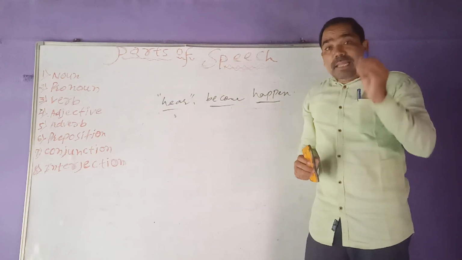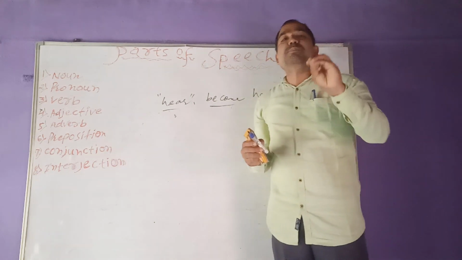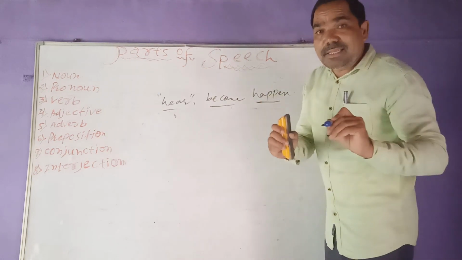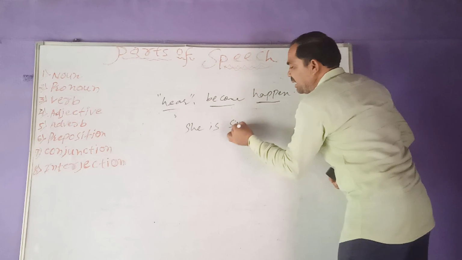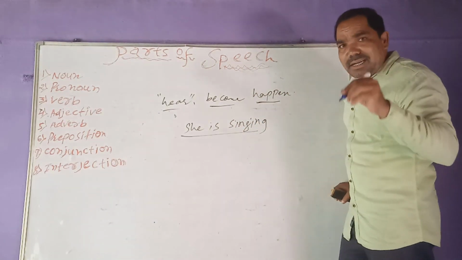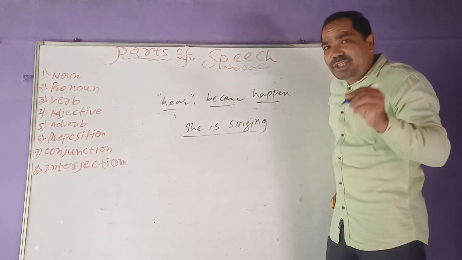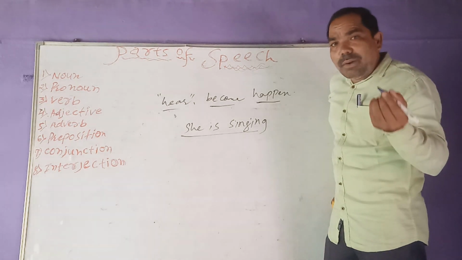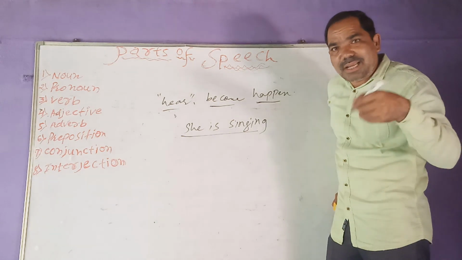Verbs, they are going to express the meaning of action of a person, place and thing. For example, what is the example? For example, she is singing. She is singing. Now, in this sentence, which is the verb? The verb is a word which is going to express the meaning of an action word, or which is going to express the action of a person, place and thing.